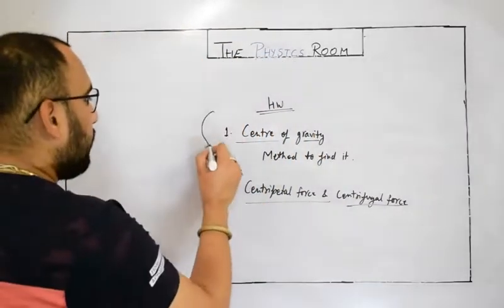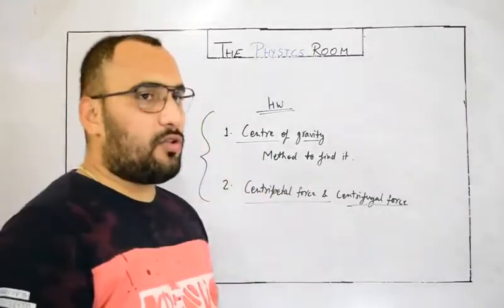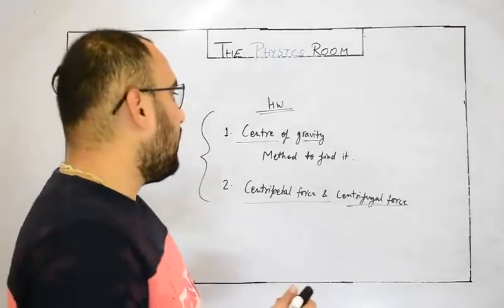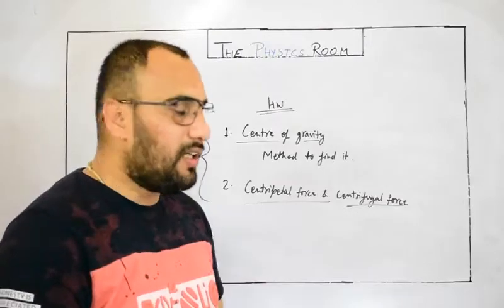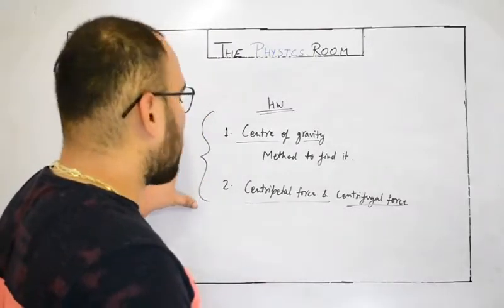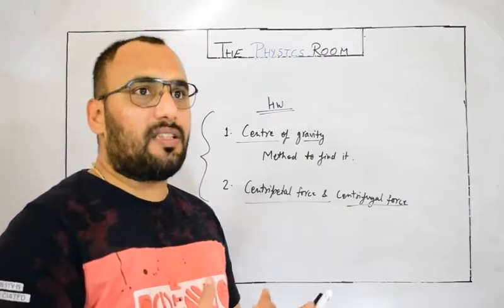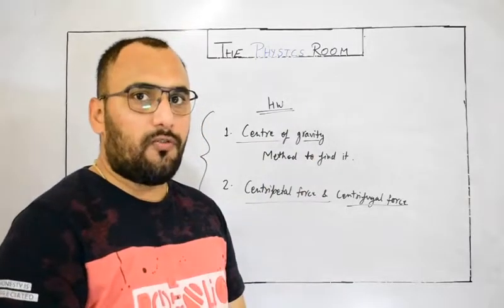So first thing, you need to clear these two topics from your textbooks. Try to study these two topics. You will be able to find out what exactly center of gravity is and what centripetal and centrifugal forces are. So this is your first lecture about the chapter, and in the next live session we will discuss the numerical problems and the doubts from these two topics also. Fine. Thank you.